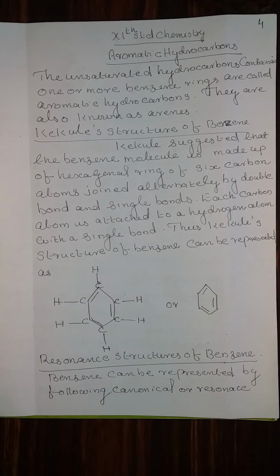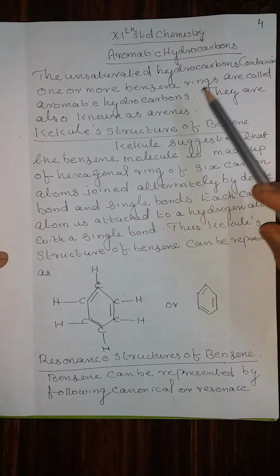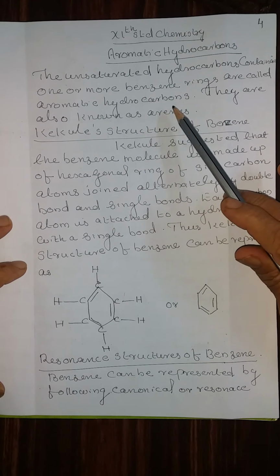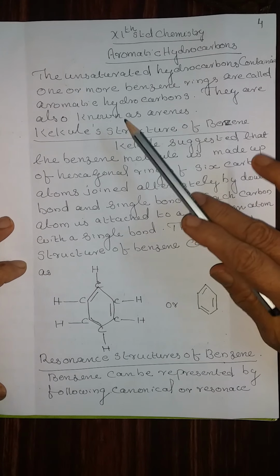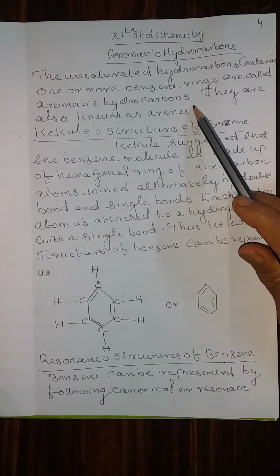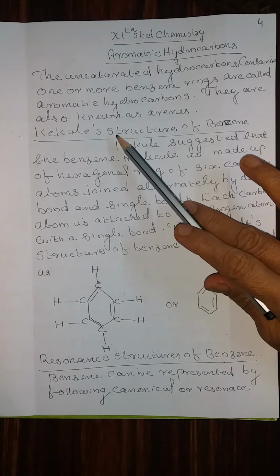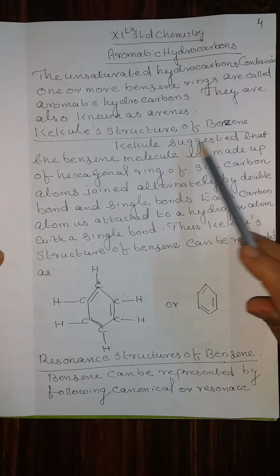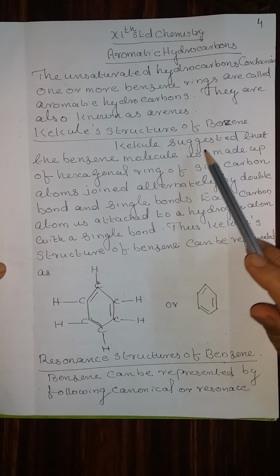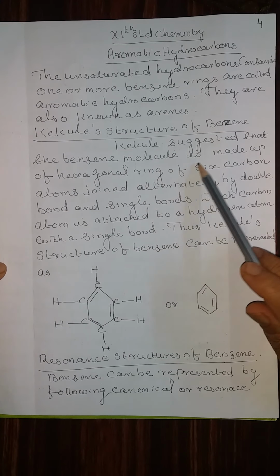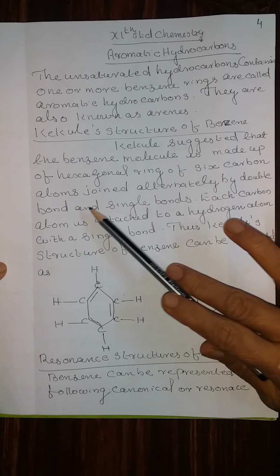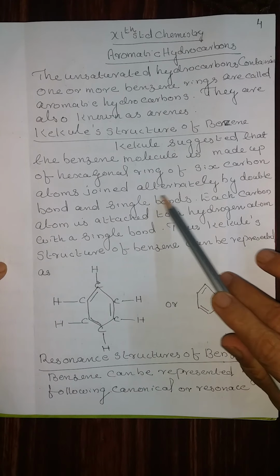Aromatic hydrocarbons. The unsaturated hydrocarbons containing one or more benzene rings are called aromatic hydrocarbons. They are also known as arenes. Kekule's structure of benzene. Kekule suggested that the benzene molecule is made up of a hexagonal ring of 6 carbon atoms joined